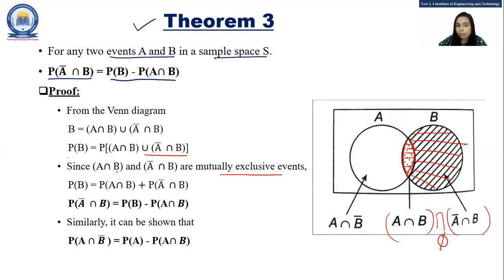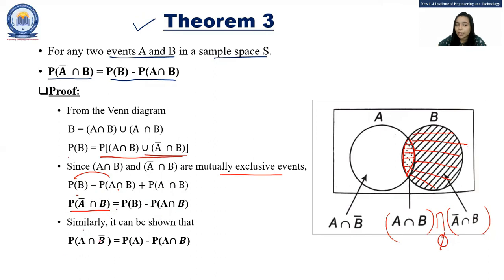So for mutually exclusive events, we can write P of B is equal to P of A intersect B plus P of A bar intersect B. From that, we can write P of A bar intersect B is equal to P of B minus P of A intersect B.